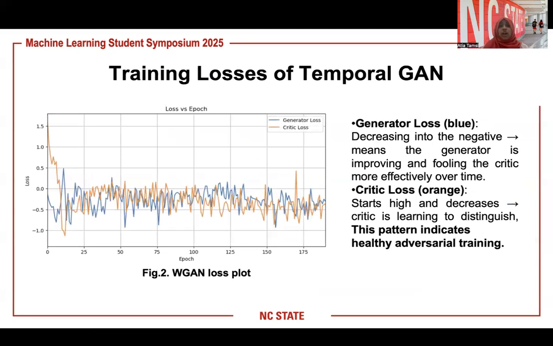The training losses of the temporal GAN show that both the generator and discriminator losses are decreasing sharply with the increase of epochs, which indicates that it is a healthy adversarial training.